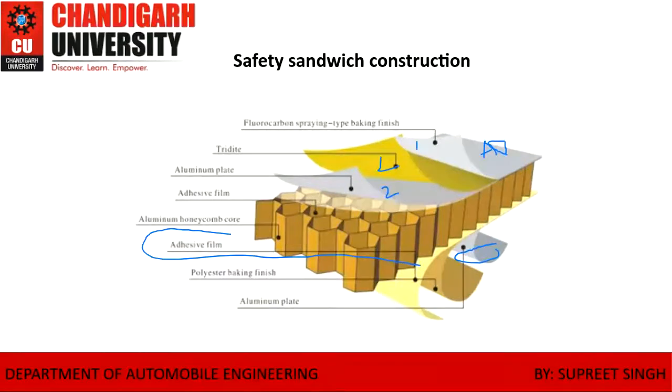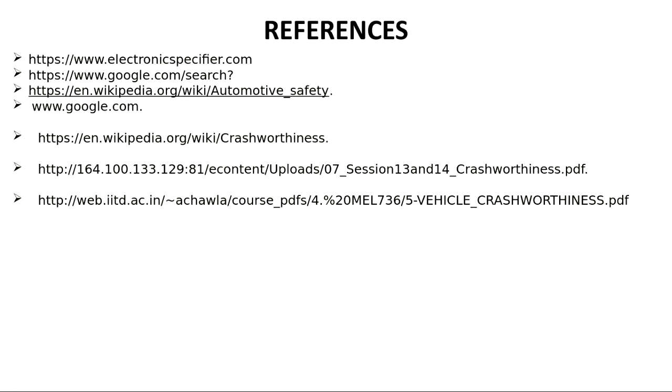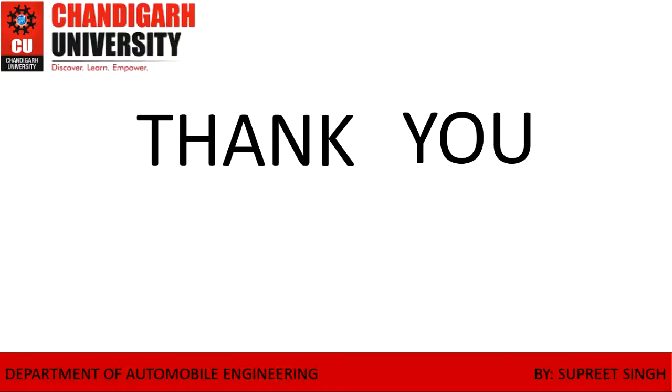Three layers from upward, three layers from downward, of the aluminum, fluorocarbon and tedlar. Three layers and an adhesive film in between that, and then the honeycomb structure. This provides this beautiful design free from any impact. It is very essential for the design engineers to select this. So this was, guys, all about this lecture on design for comfort and safety.